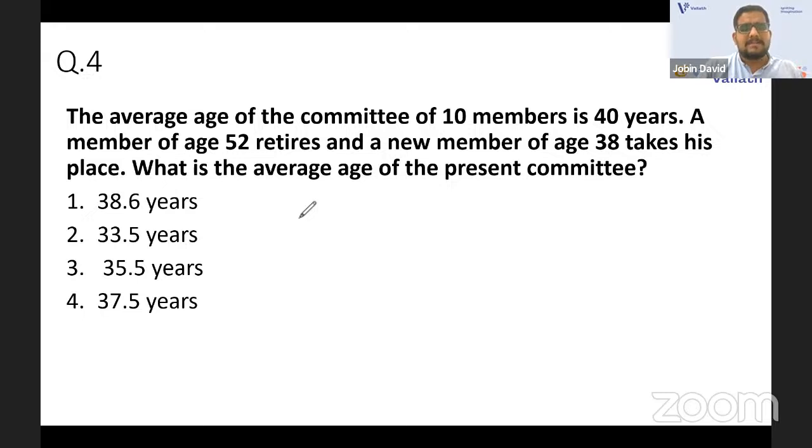So what will be the sum, like we have discussed many times. The sum of the ages of 10 members will be equal to 40 into 10, that is 400. Okay, the sum of ages of all the 10 is 400.